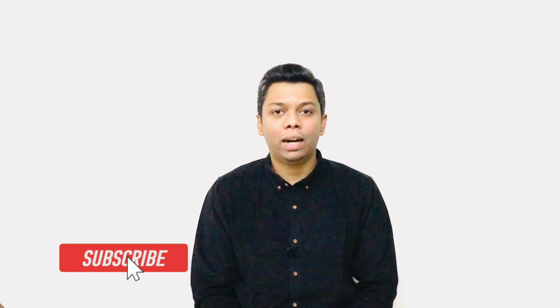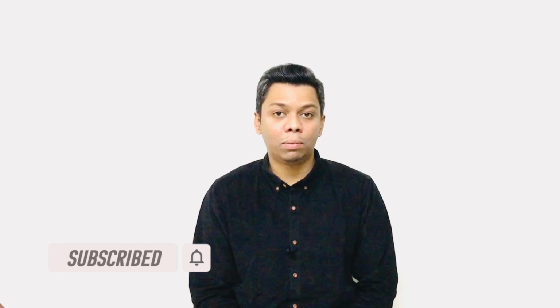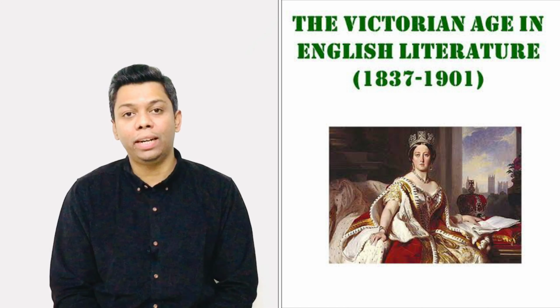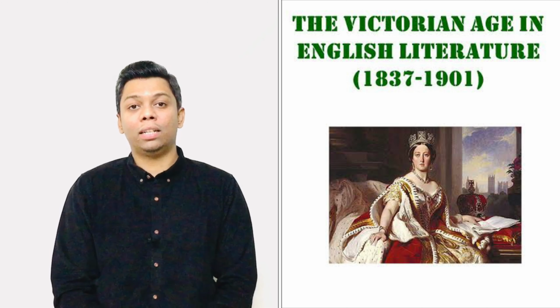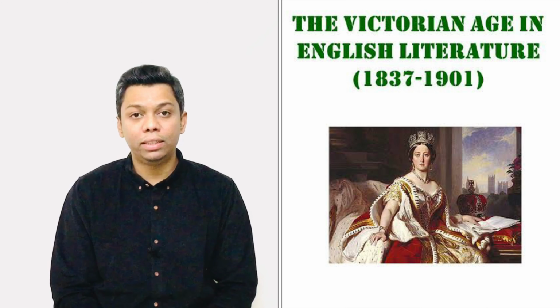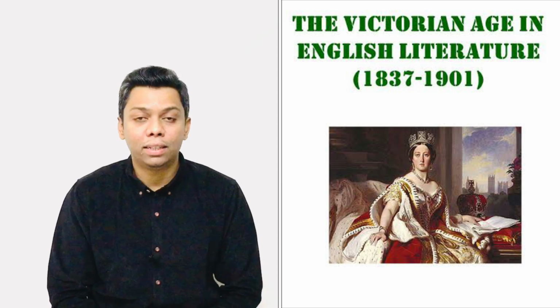Now, talking about today's video, I am going to focus on the succeeding age of the Romantic Age, which is also called the Victorian Age. And why is it called the Victorian Age? It is known as the Victorian Age because the most famous queen in the history of English literature started ruling on 20th of June 1837.